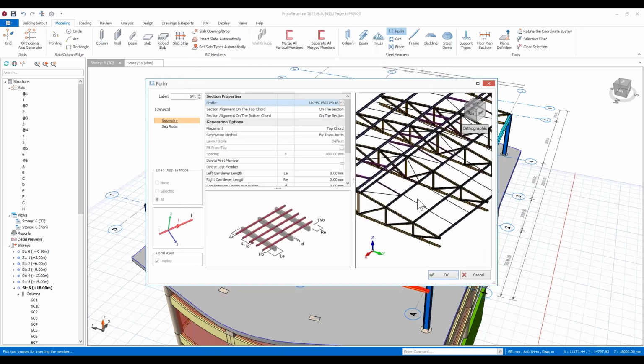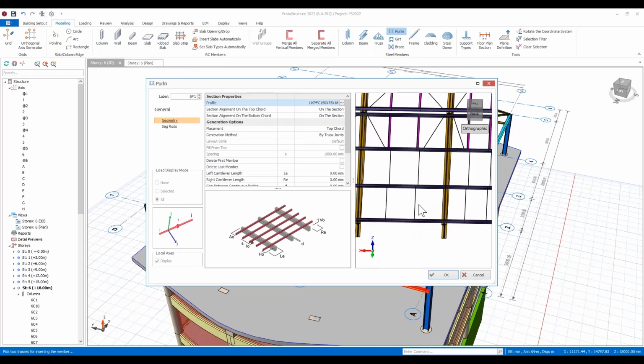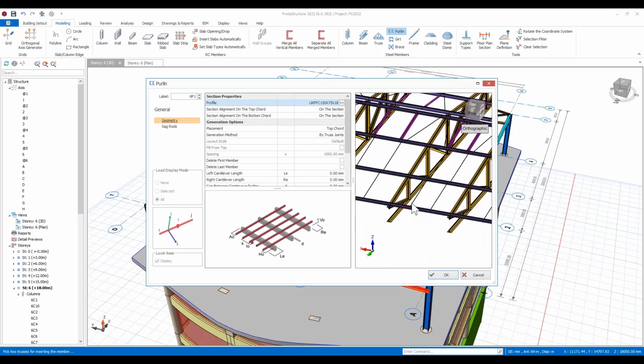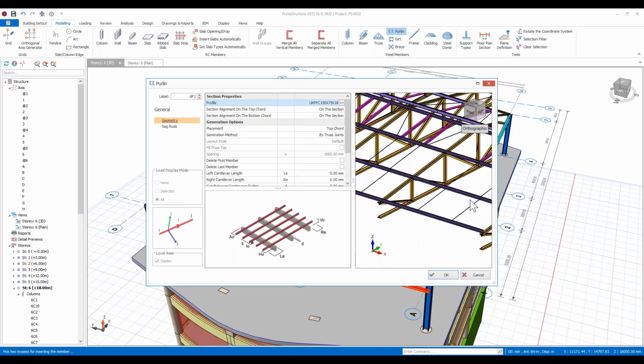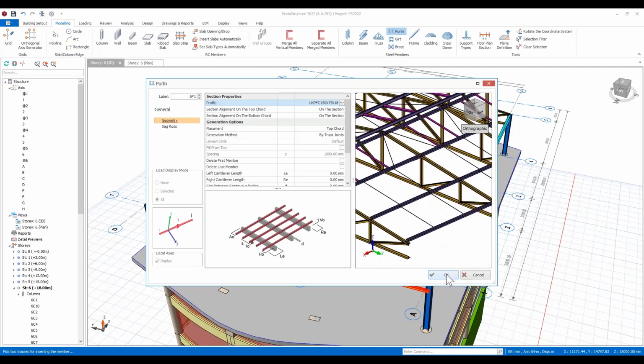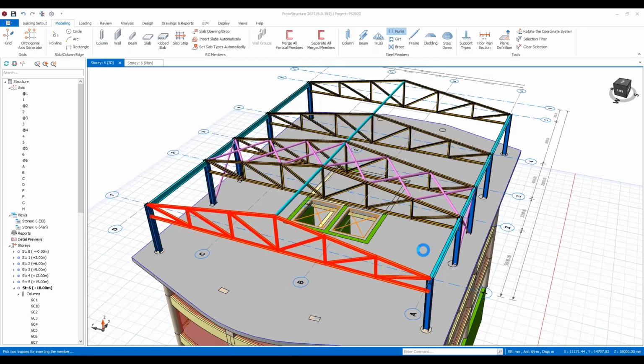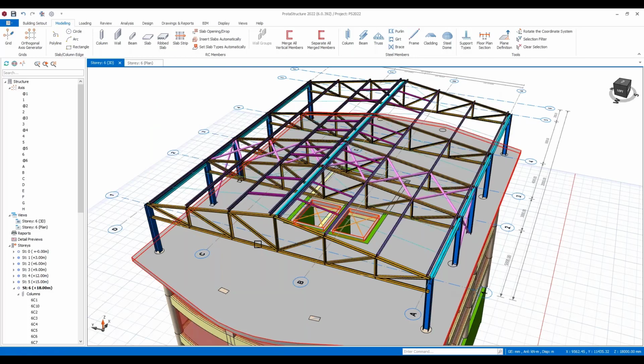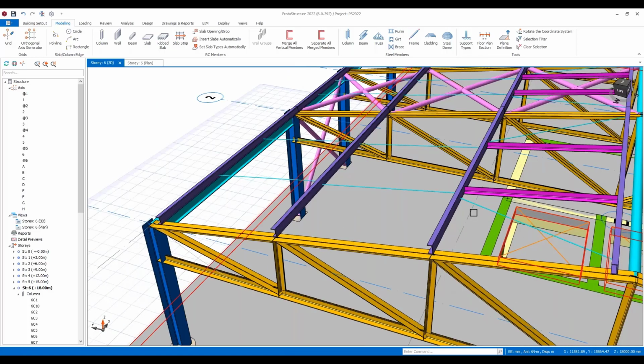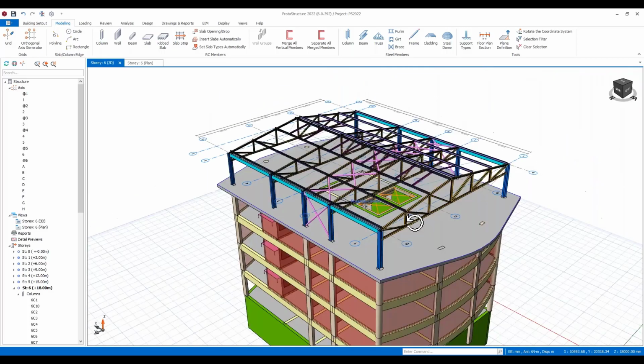Okay, you can also see that at the same time we're simultaneously also modeling sag rods. So you might be happy with that arrangement with the sag rods, and if you hit OK, then they'll be established in there. Okay, together. So both the purlins together with the sag rod system will be established within that element.